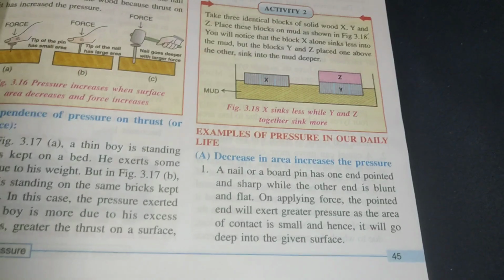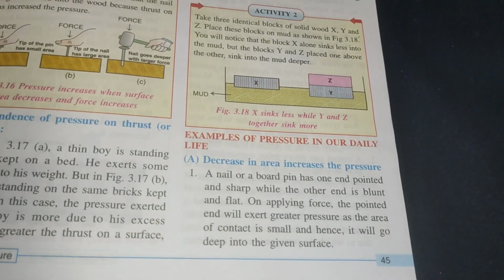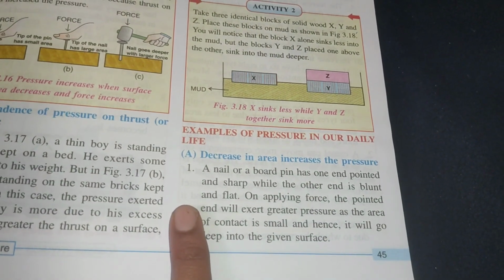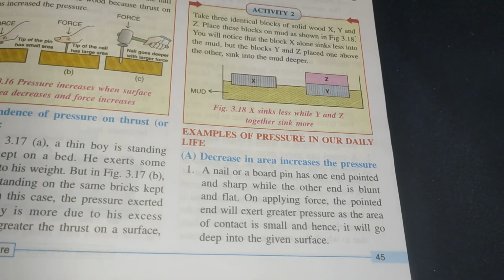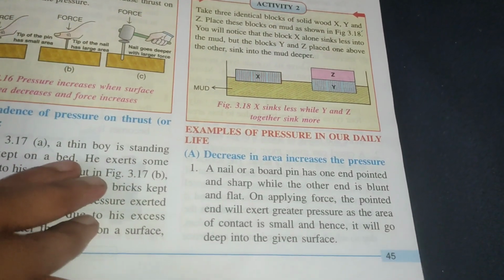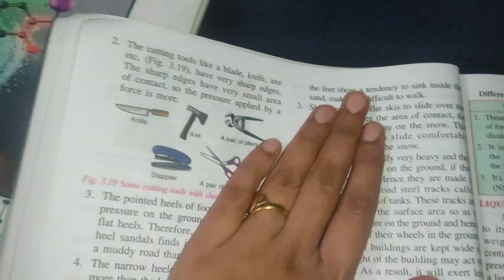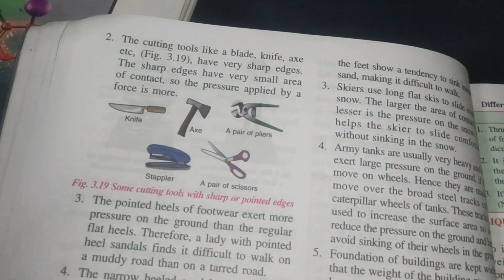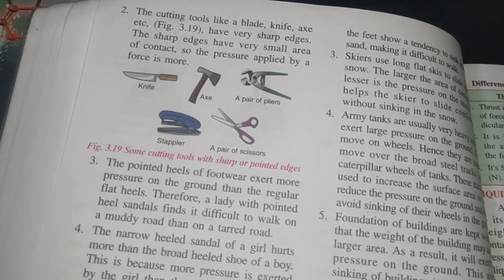A nail, we already discussed this, or a ball pen has one end pointed and sharp, and the other is blunt and flat. If we apply the force on the pointed end, it will exert greater pressure on this area, and so it will go in very fast. On the blunt end, it will not go in faster. Then the cutting tools like blades, knives, etc., have sharp edges, means very small area. So pressure applied by a force is more.